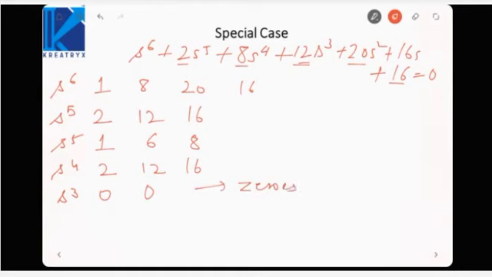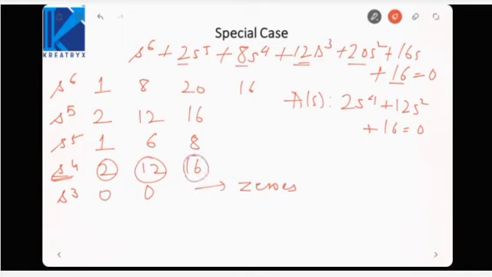So here we will form the auxiliary equation, that is from the row preceding this row. So that is s raised to power 4, which will serve as the auxiliary equation. It will be 2s4 plus 12s square plus 16 is equal to 0. Because this is the coefficient of s4, this should be the coefficient of the next even power of s, that is s square. This should be the coefficient of the next even power, that is s to the power 0.